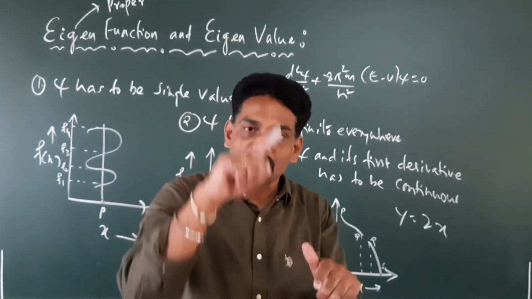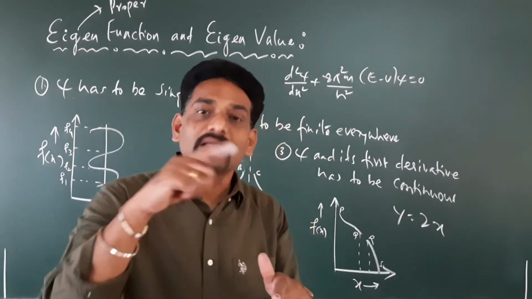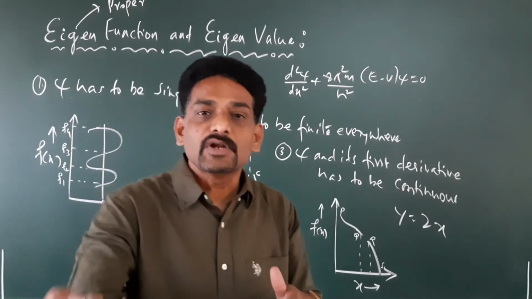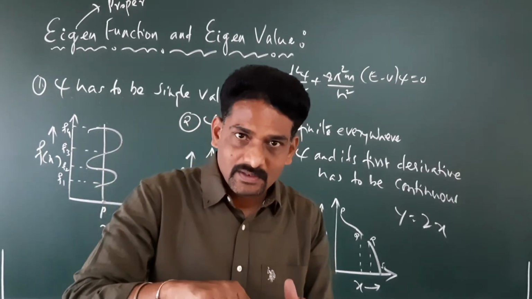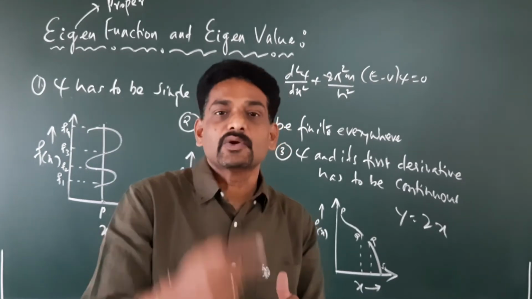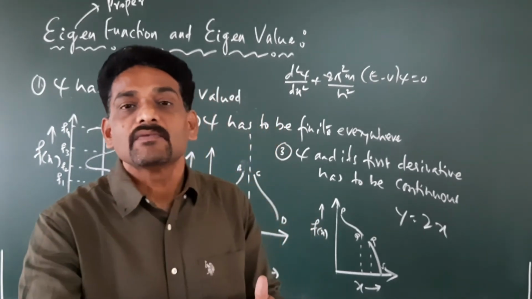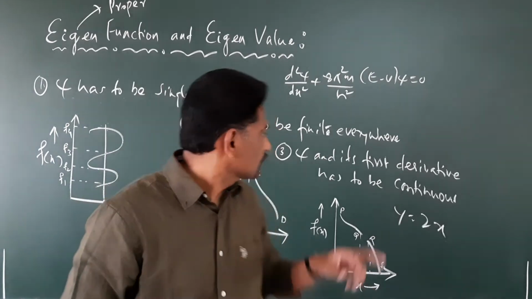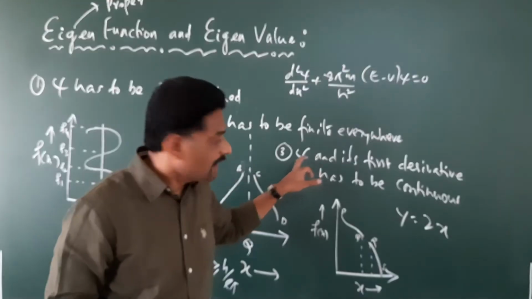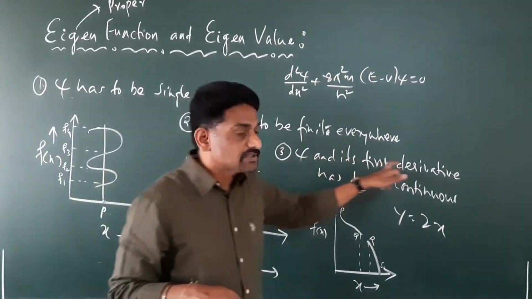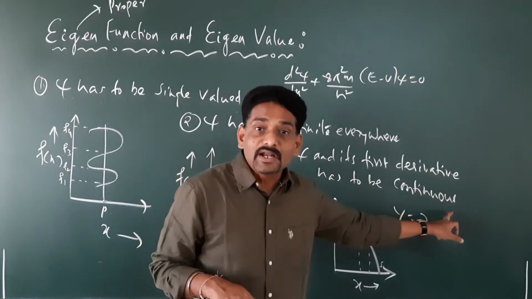Because if the first derivative is continuous, then only the second derivative is going to be finite. Therefore, we say the wave function psi and also its first derivative have to be continuous.